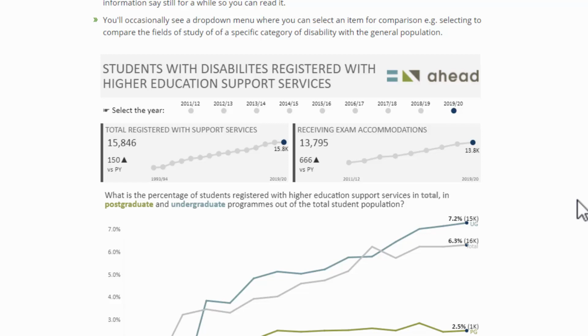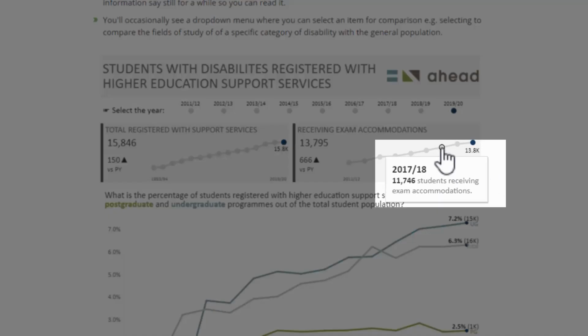And those dashboards, you can actually get the overall total, as you can see there, and it's giving you the year-on-year rise in numbers on those. And you can also hover in to get a tooltip which will give you more information on a specific year. So although we have 1920 selected, if you want to quickly check one of the other years, you can just hover over and get a tooltip showing you more detailed information.